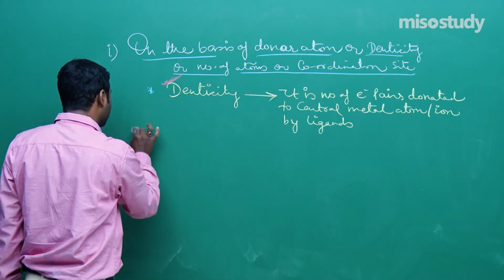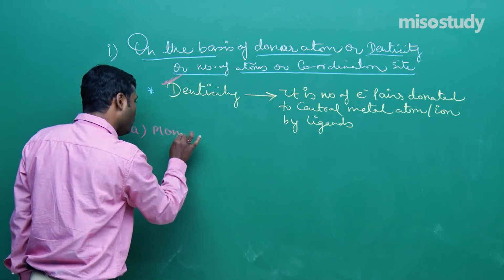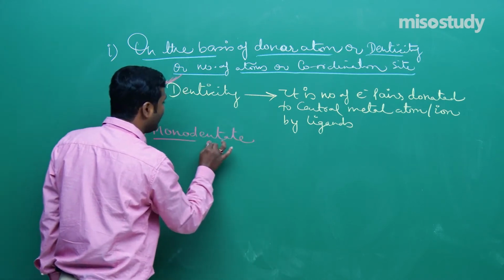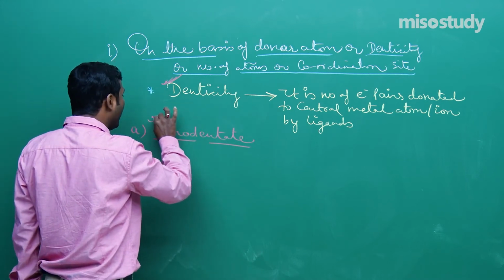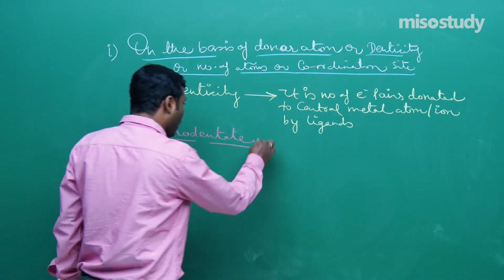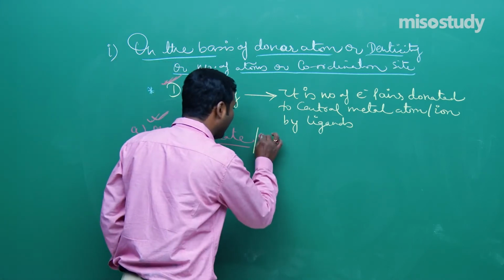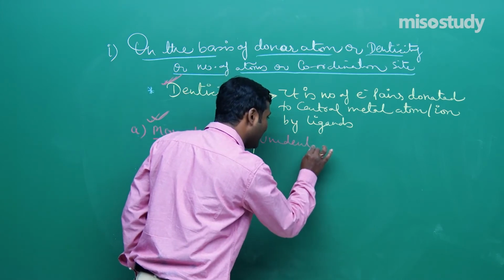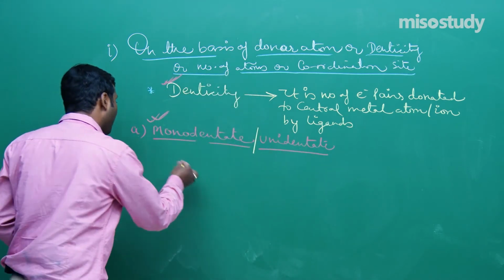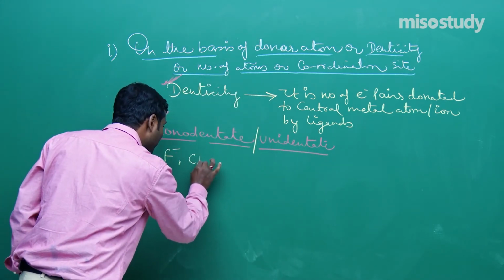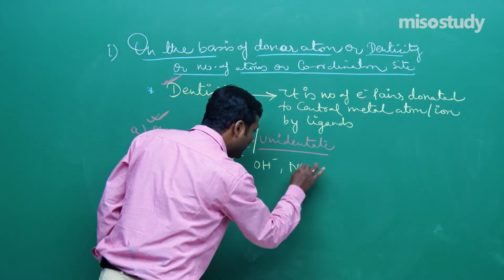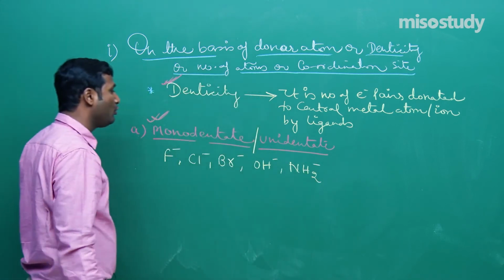Now the types. The first type is, friend, monodentate ligand. If the denticity is 1, that is, if there is one donor atom, then it is known as monodentate, or sometimes it is written as unidentate ligand. Is it clear to you? Monodentate and unidentate. For example, F minus, Cl minus, Br minus, OH minus, NH2 minus, etc. Is it clear to you?